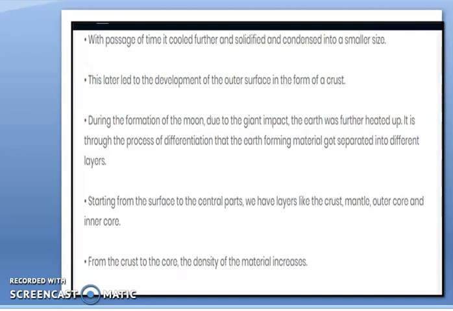So the things made up of iron or nickel went to the center of the earth, that means the core, and the lighter materials remained at the top part. With the passage of time, the temperature decreased. These things became solid and condensed into a smaller size, and later developed the outer surface of the crust.